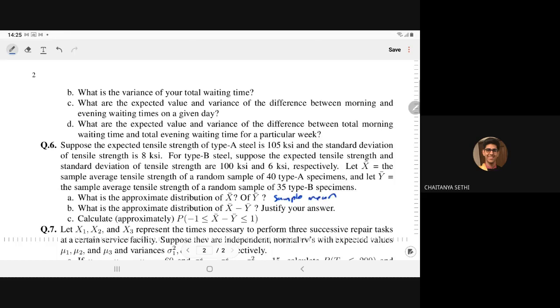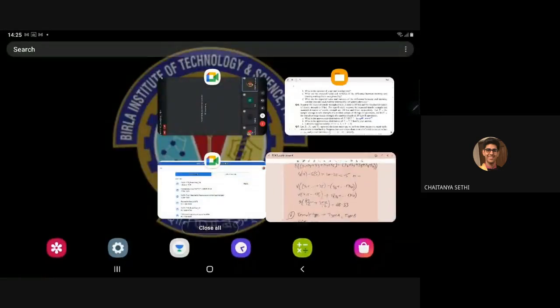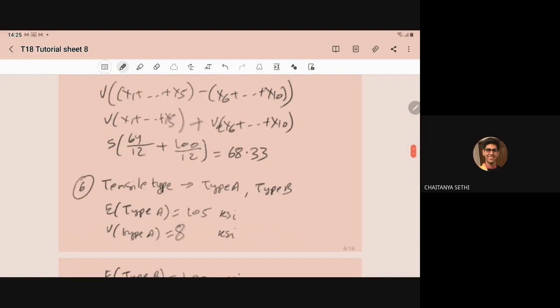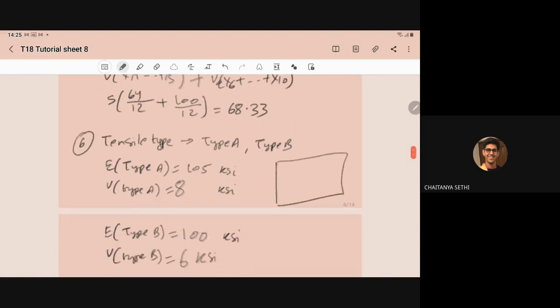Last time I told you, for example, this is the total production of type A. It is the population. So here we are taking samples, and each sample of size 40 means we have 40 points.